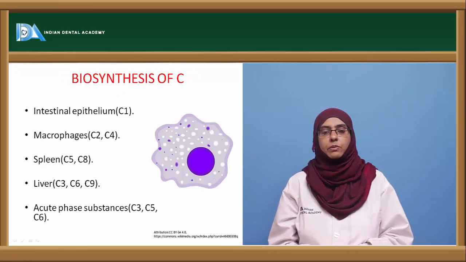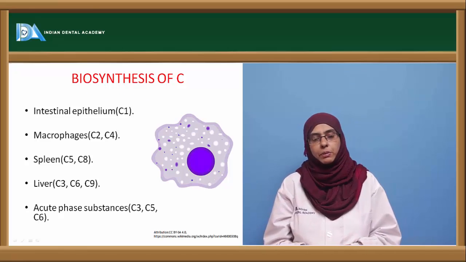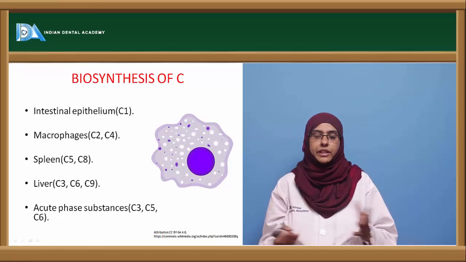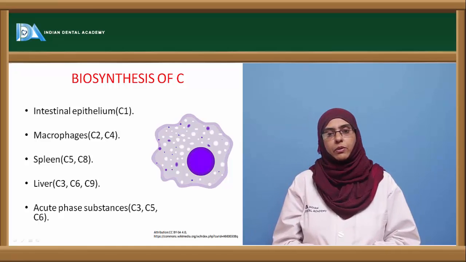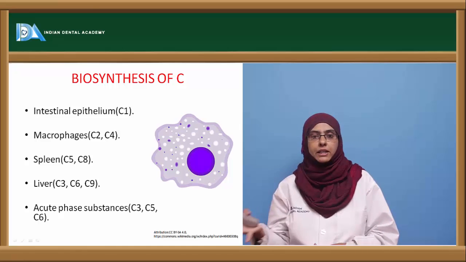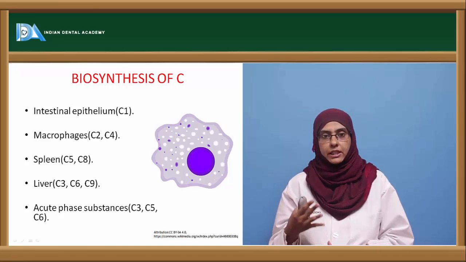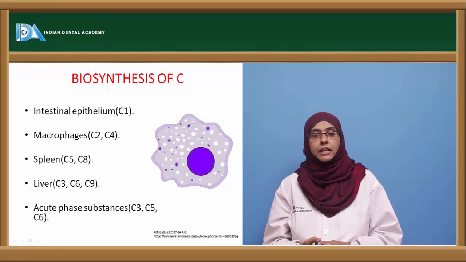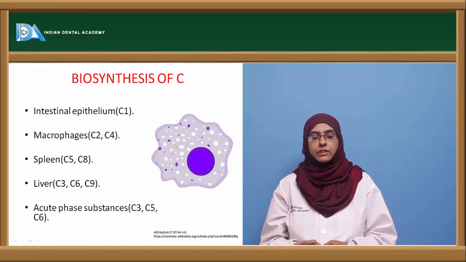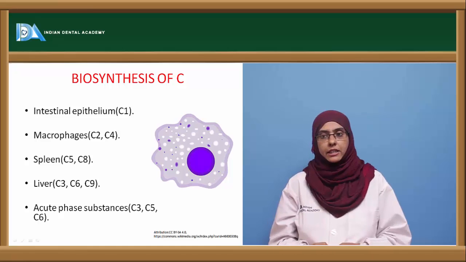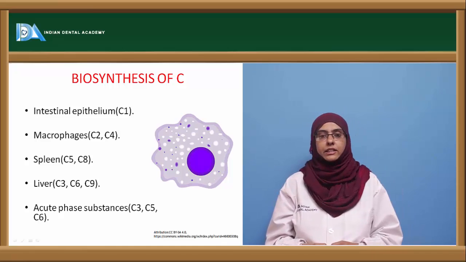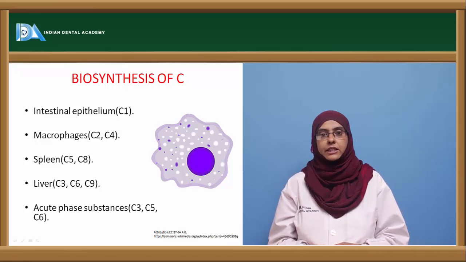How are these complement proteins synthesized and where are they synthesized? Mostly these complement proteins are of about 20 different types. So different complement proteins are produced in different parts of the immune system. It is in the intestinal epithelium where you can see the production of C1 complement protein. In the macrophages, C2 and C4 are mostly synthesized, and in the spleen it is C5 and C8, and in the liver you can see the production of C3, C6, C9.